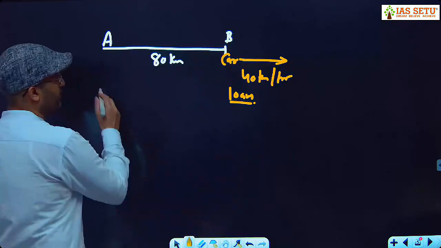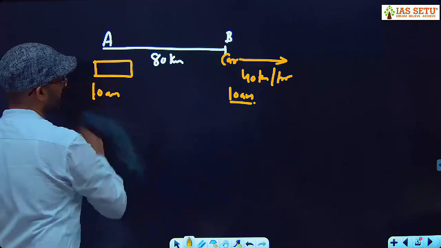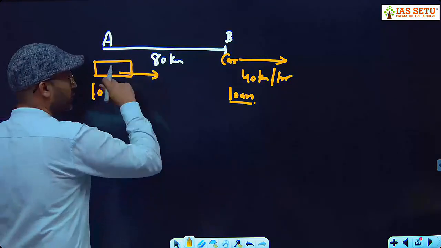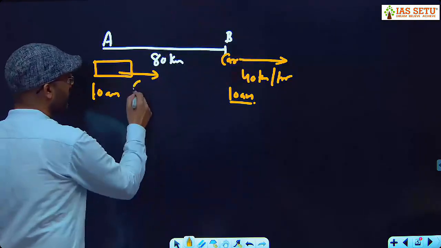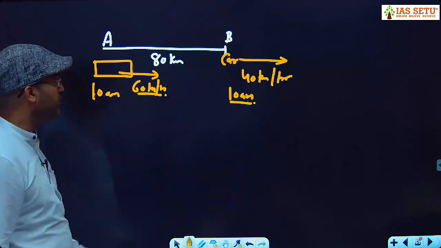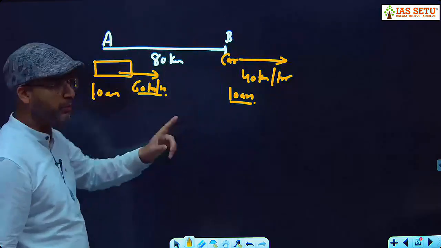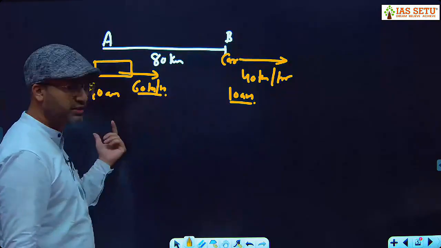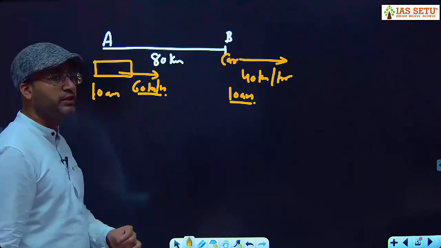At the same time, at 10 a.m., another car start from the place A in the same direction in which that car is moving at a speed of 60 km per hour. Are you getting the question? Initial distance 80 km, speed of this car is 40 km per hour. Speed of this car is 60 km per hour. Both start at same time 10 a.m. Tell me at what time.